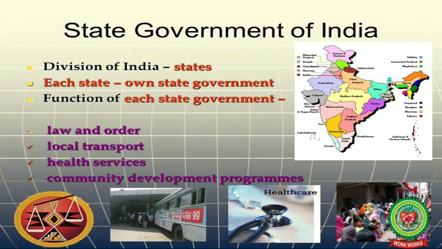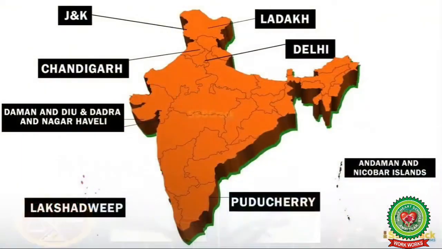Some very small areas are not included in any states. These areas are run directly by the central government. Such parts of India are called the Union Territories of India. There are 9 Union Territories in all in the country.